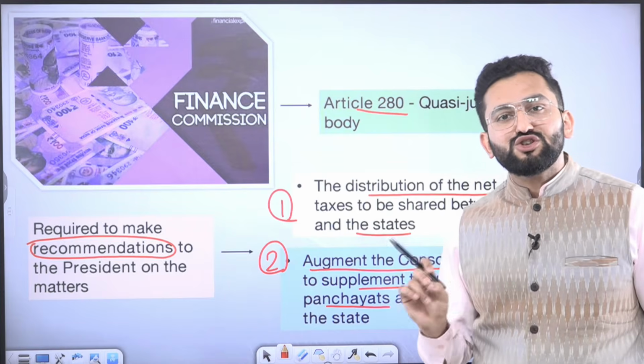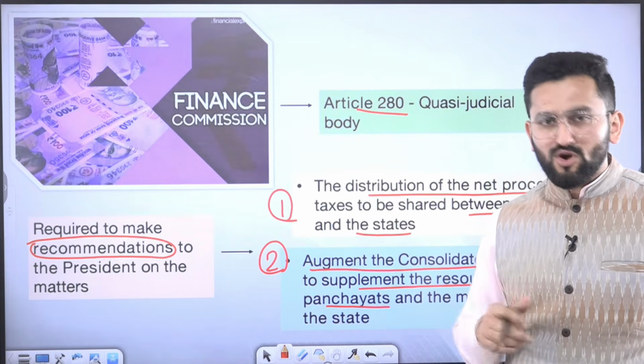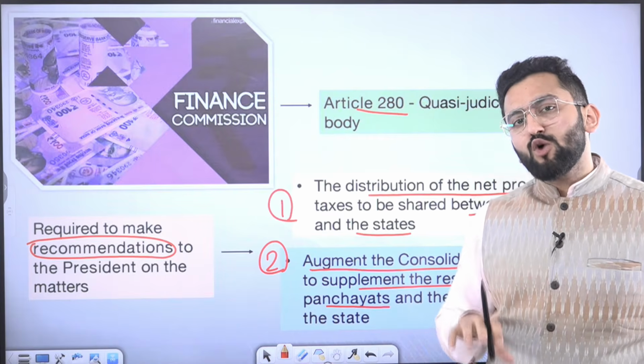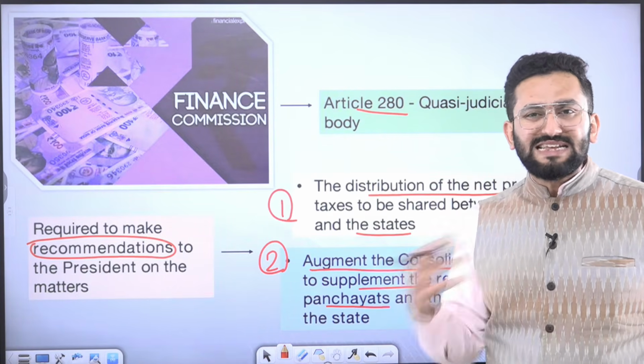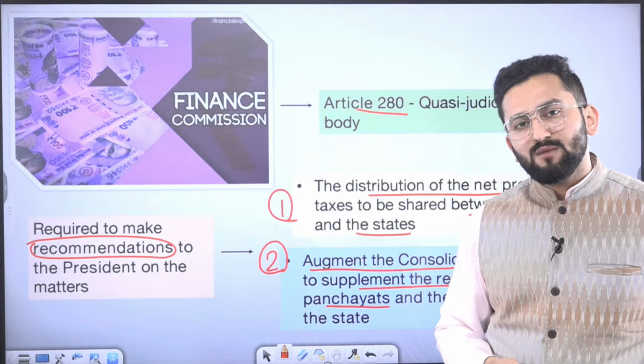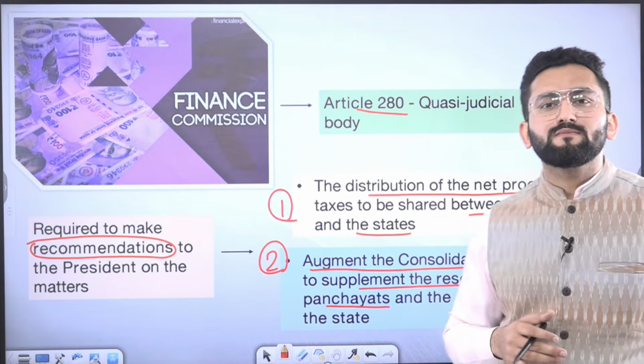Now coming to the Finance Commission, Article 280. The Finance Commission is a constitutional body, mentioned in our constitution. It is a quasi-judicial body, not having full judicial function, but having quasi-judicial power. Although many people question, we have not seen any work of the Finance Commission where the Finance Commission is acting as a judicial body. Why are you saying it is a quasi-judicial body?